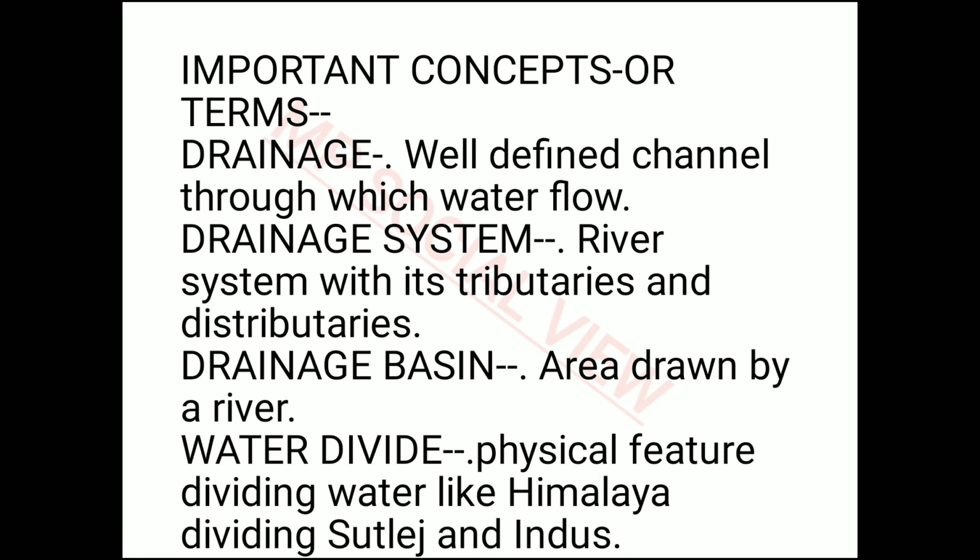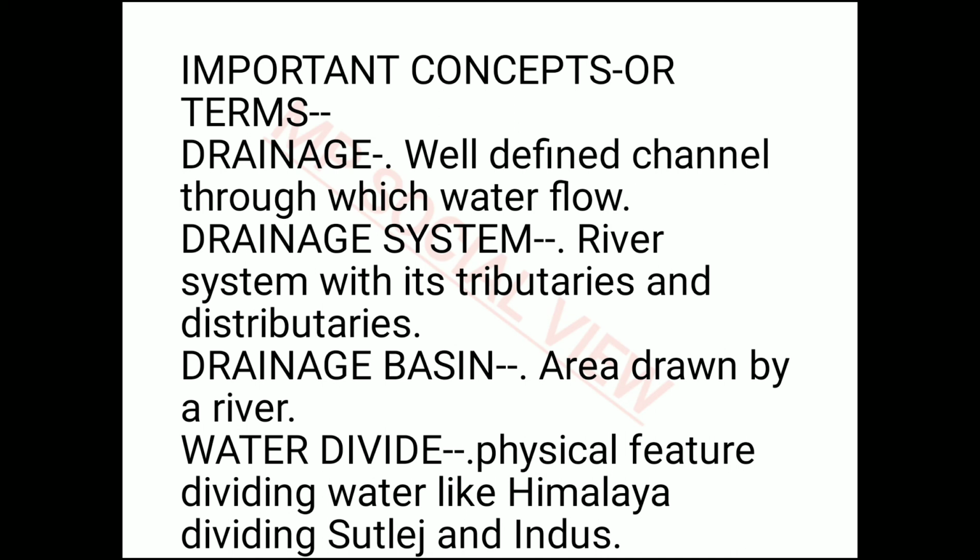So what is drainage? Drainage is any channel through which the water flows. You can take the example of a pipe. The pipe through which the water flows is also an example of a drainage. So any channel through which the water is flowing is a drainage. So what is drainage system?